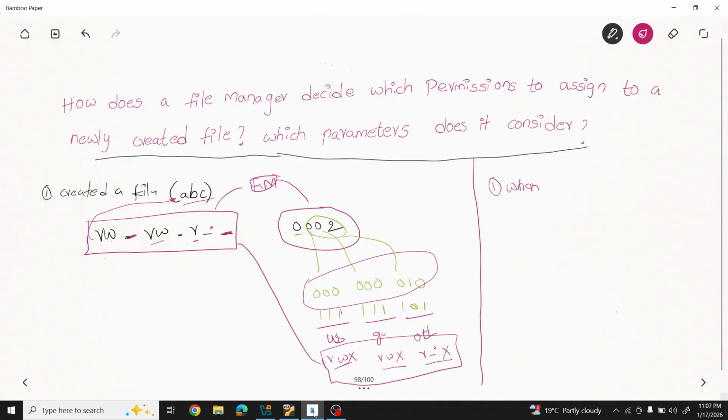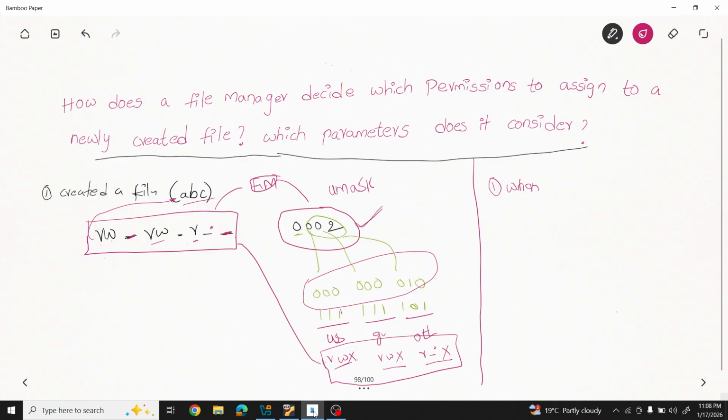Now the question is how the file manager assigns default permission to a file, like which parameter it is considering. It is considering UMASK. One more thing I want to tell: if you run umask, I ran umask and got 0002, but if you run umask, you may not get 0002.